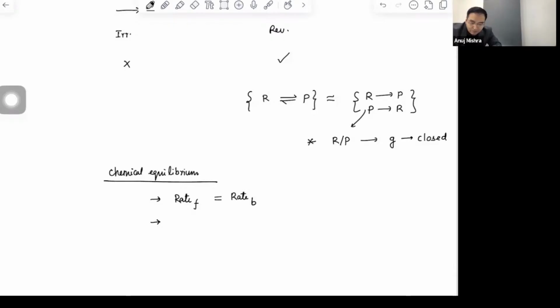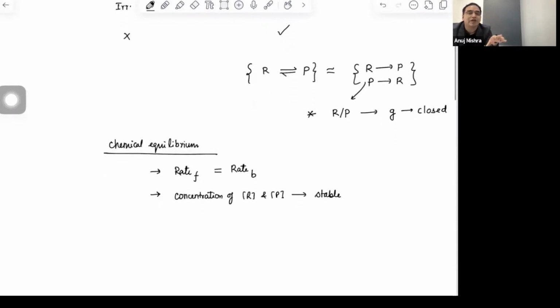Next point, concentration of reactants and product becomes stable. When I use word stable, that means now they're not changing much. The concentrations are stable. Okay, they become kind of fixed. These are two things which can define chemical equilibrium. What is chemical equilibrium? These are two things which can define chemical equilibrium. So at chemical equilibrium, the forward and backward reaction will match and the concentration of reactant and product will be stable. When you say stable, I'm not saying become exactly equal. So please understand this part.